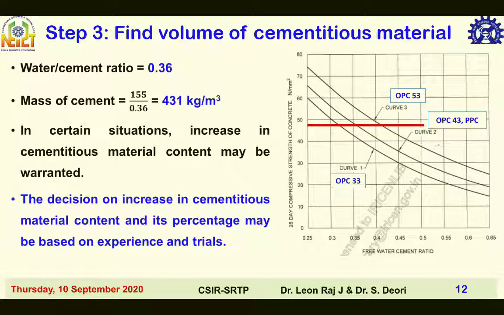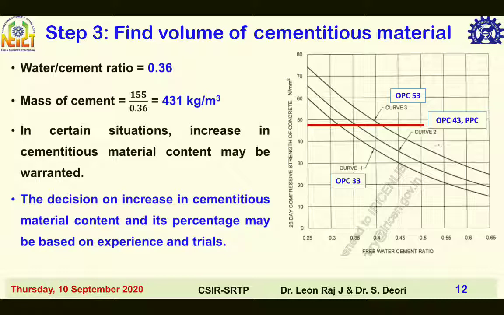Hence the cement content calculation can be done in the following way. By knowing the water content of 155 kg per meter cube and the water cement ratio of 0.36, the cement content calculated was 431 kg per meter cube, which is lesser than the maximum cement content as per IS 456-2000.